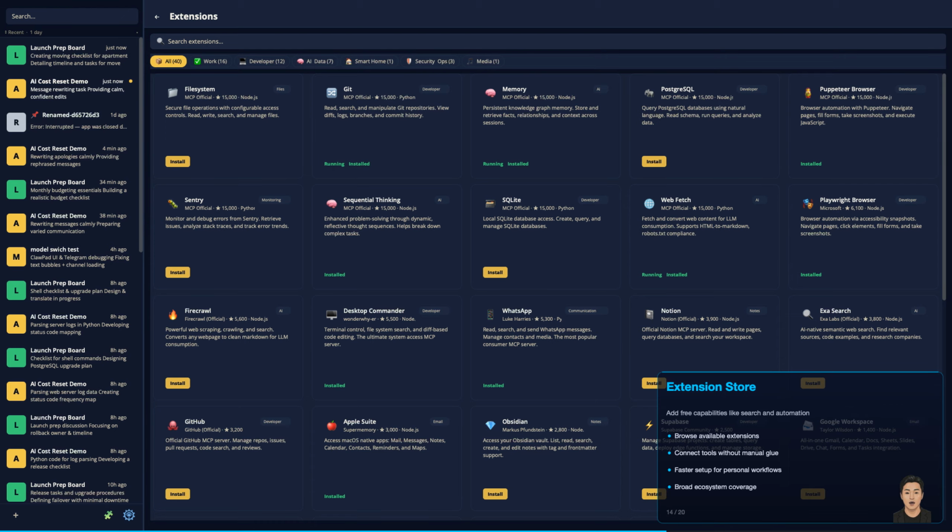From the extension store, you can add capabilities people keep asking for, including web search workflows and automation helpers. This is how users get powerful results without engineering overhead.